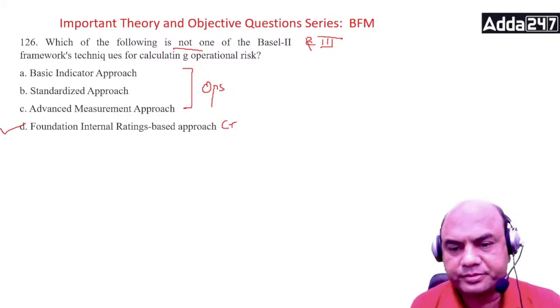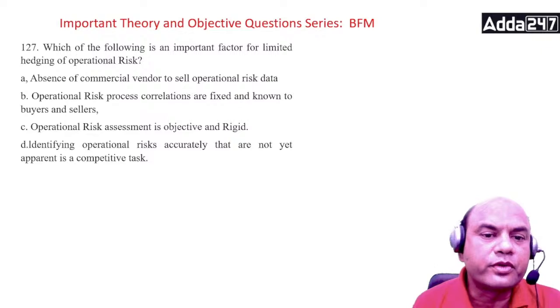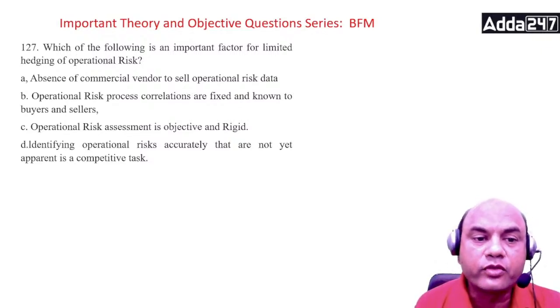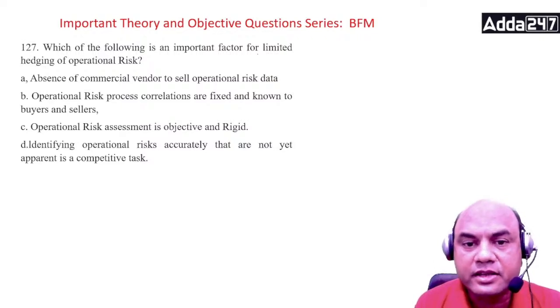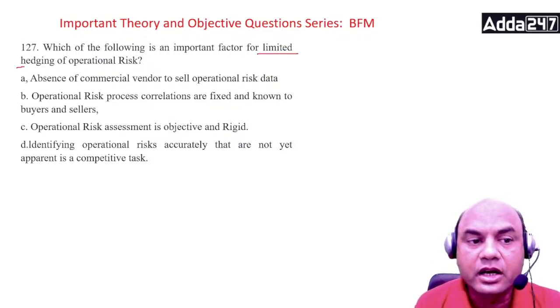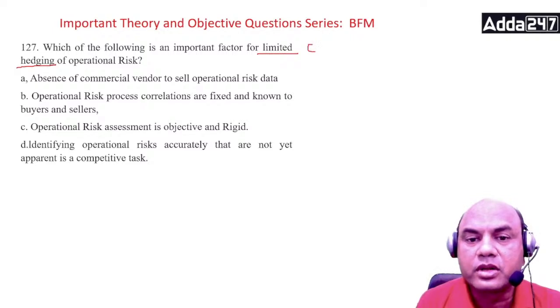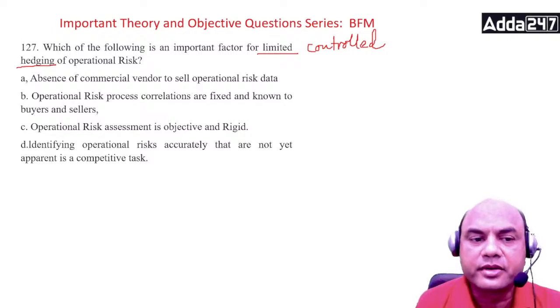Next one. Which of the following is an important factor for limited hedging of operational risk? Limited hedging. What do you mean by limited hedging? Controlled hedging. Limited means controlled, limited to a certain limit.